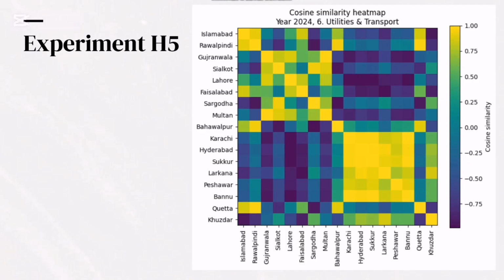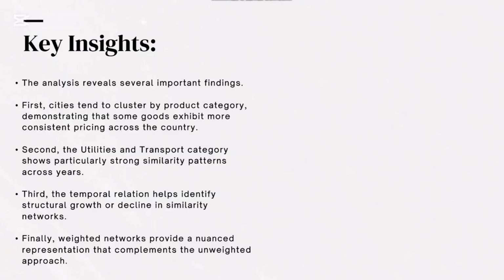So utilities and transport is the one category where we saw the most consistent results across the whole country. The temporal relations helped us see which years strengthened or weakened in similarity, and weighted centrality revealed which cities play the most influential role in shaping price behavior across the country.